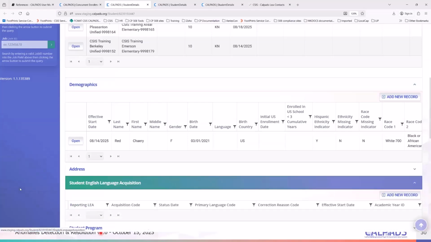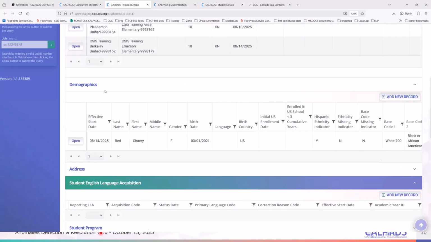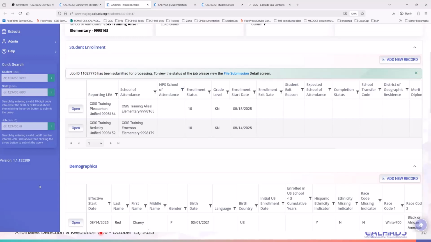But then what if you have ELAS records of EL already in CalPADS for the wrong SSID? So you have first to reach out to LPAC, to TOMS, to request for them to delete the EL status. You could probably do a STAIRS request to delete that record before deleting all of this other demographic information and the enrollment record.